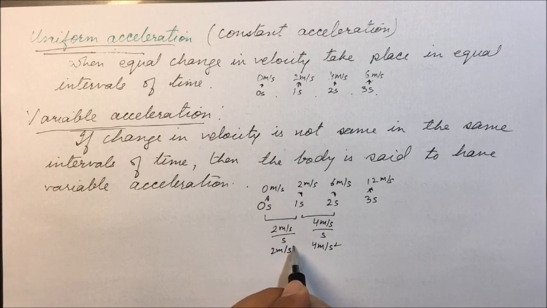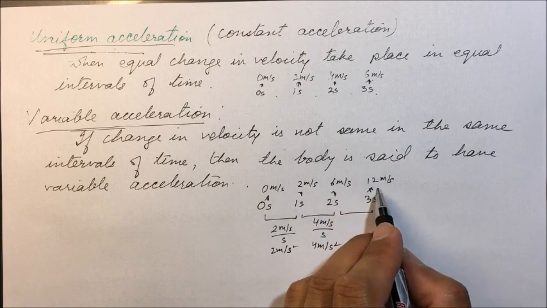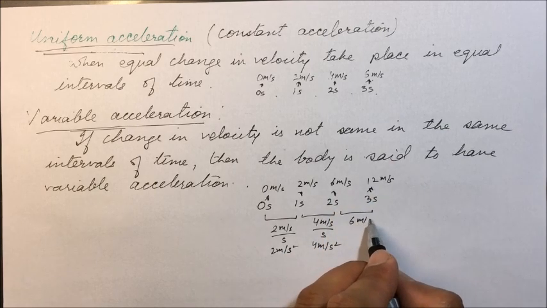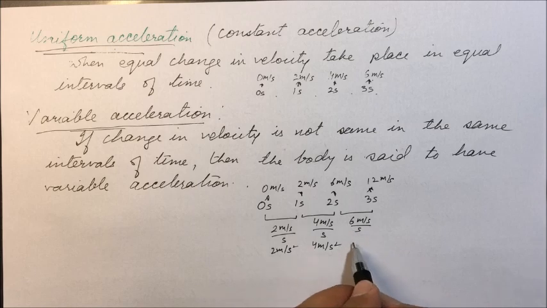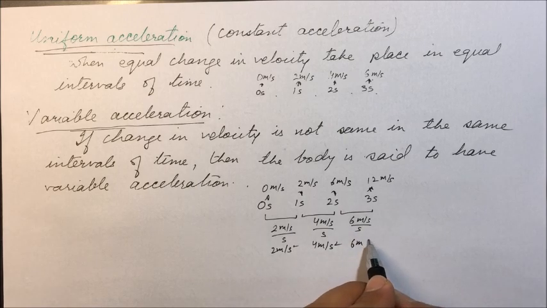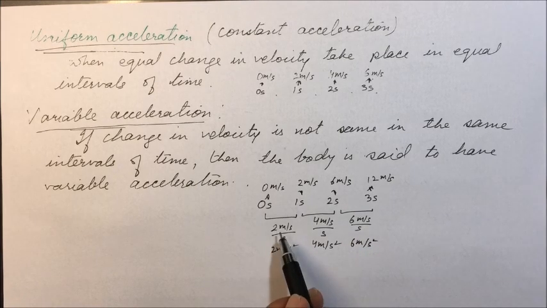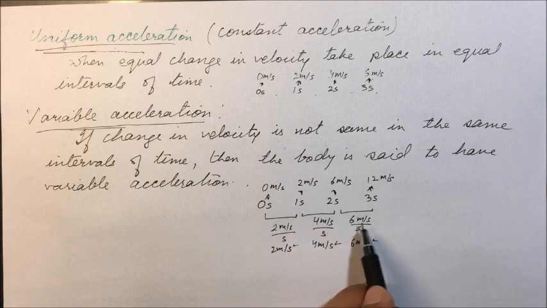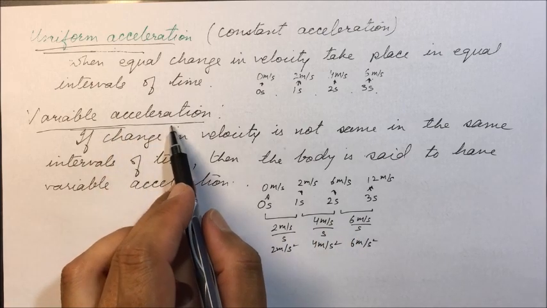Here the change is 6 meter per second per second, acceleration is 6 meter per second square. Here we can see the change in velocity is different. Change in velocity is not same. Thus the body is said to have variable acceleration.